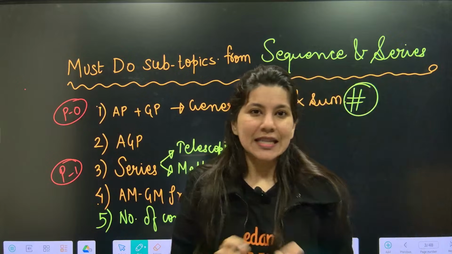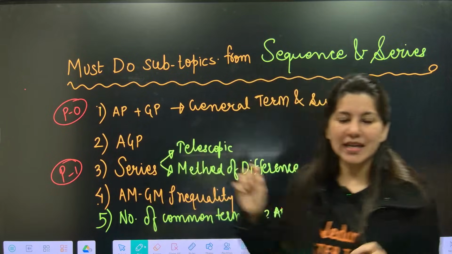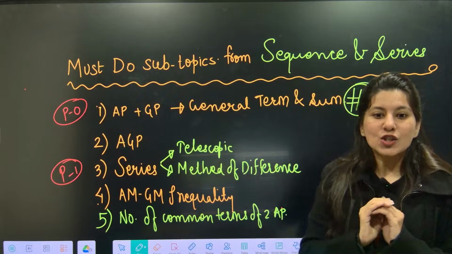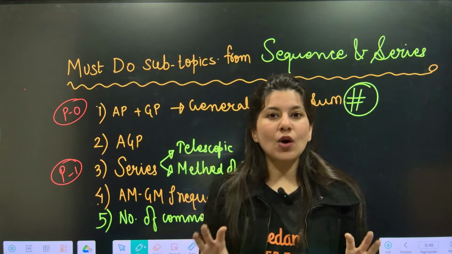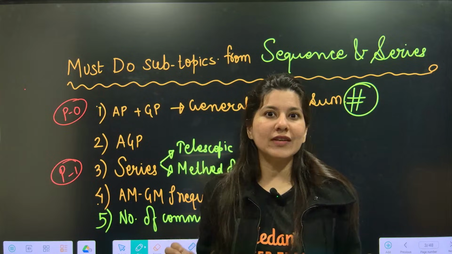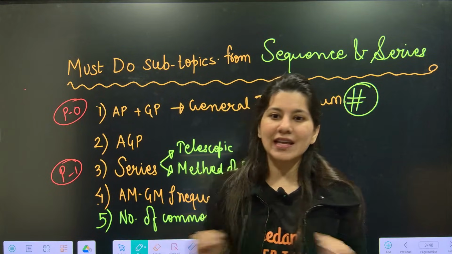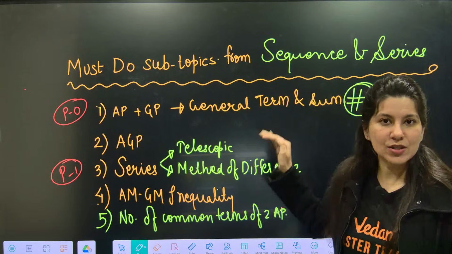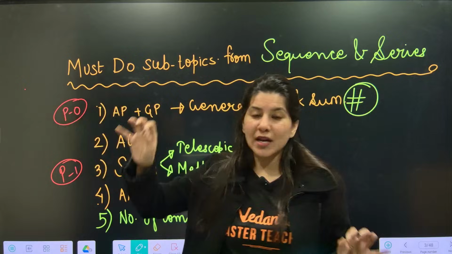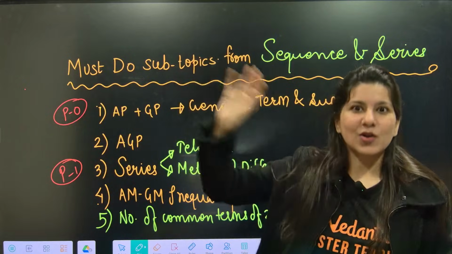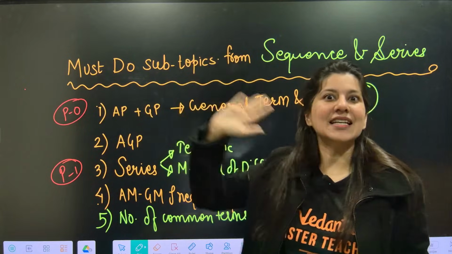This topic, AP GP general term and sum, is so basic. Your equation solving game should be absolutely strong. Then I don't think this question will be much of a problem. This is P0. P0 means first priority, the highest priority.